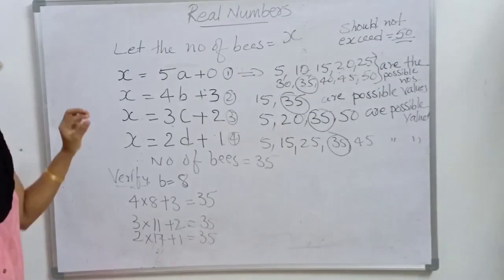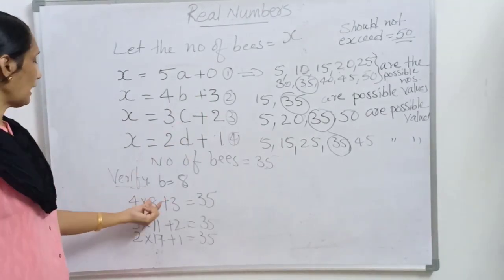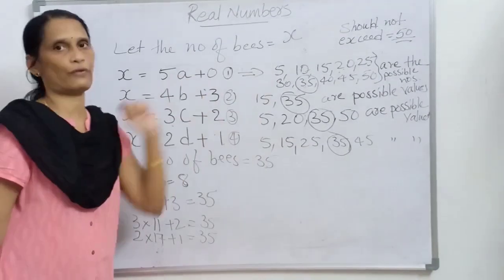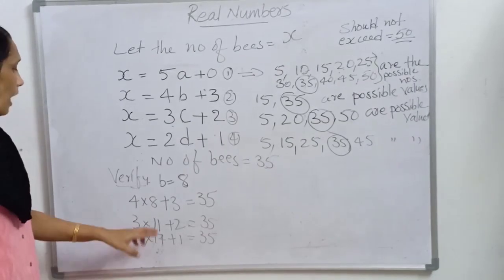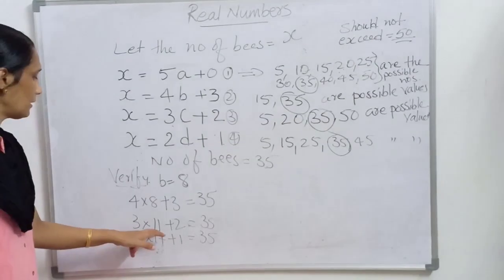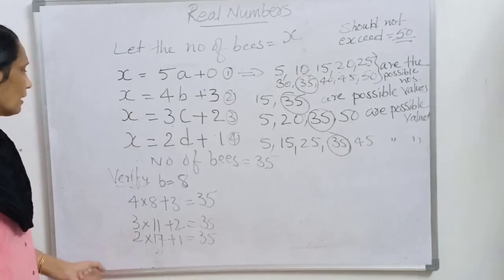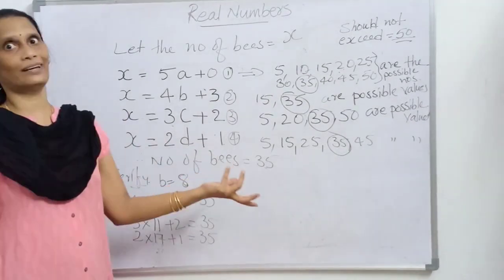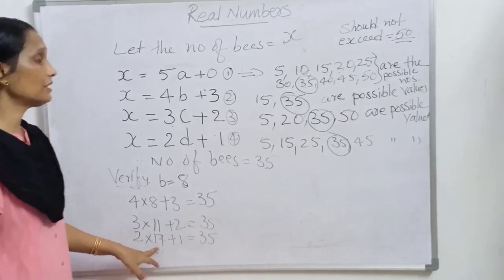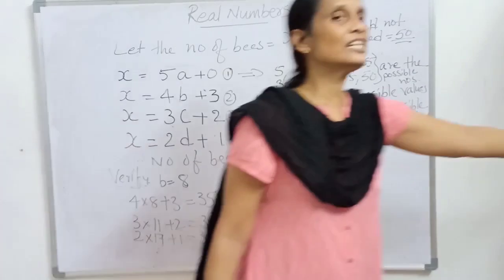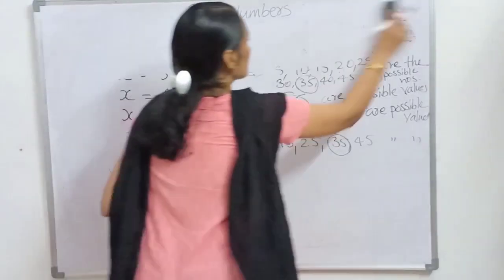That means what we understood from this: when there are 4 flowers, 8 bees will be sitting on each flower. When there are 3 flowers, how many bees should settle on each flower? 11 bees should settle on each flower. And when there are 2 flowers, how many bees should settle on each flower? 17 bees should settle on each flower. So from this you understood a fact.